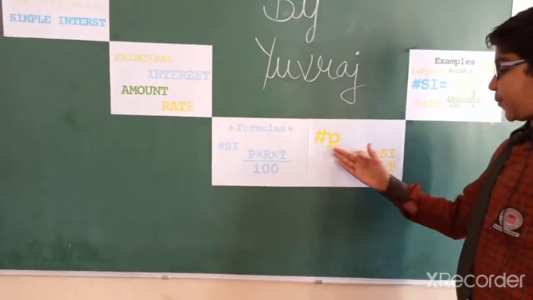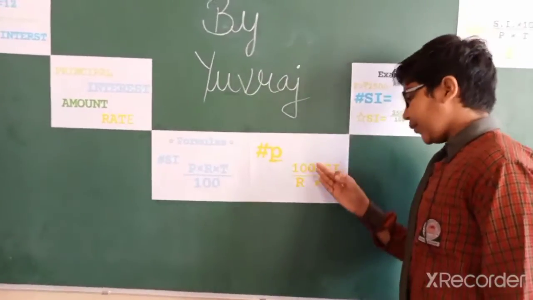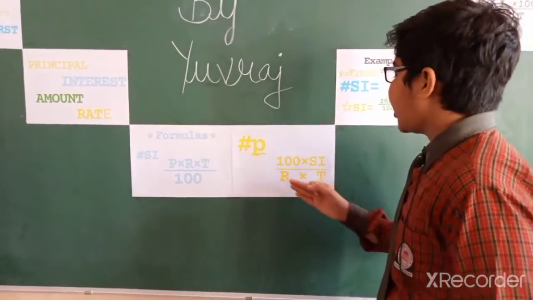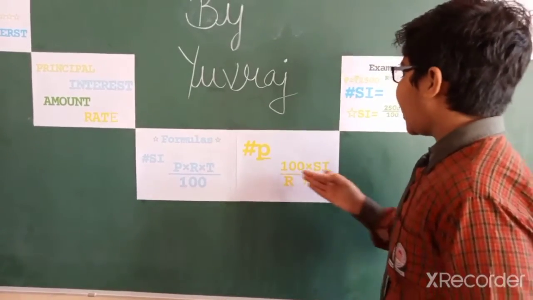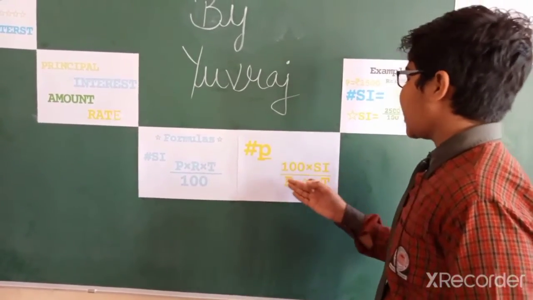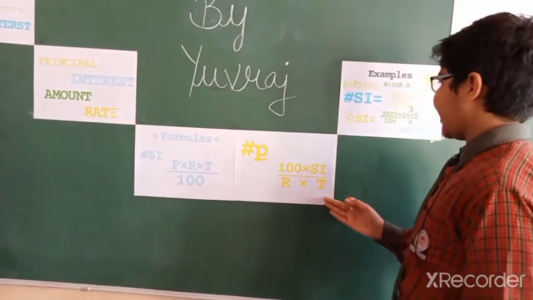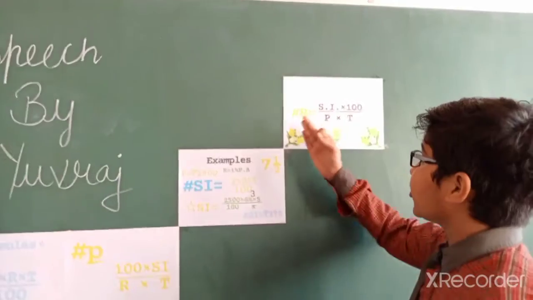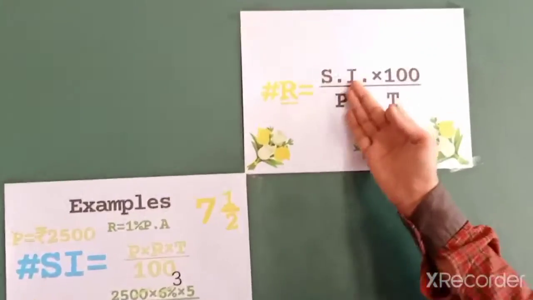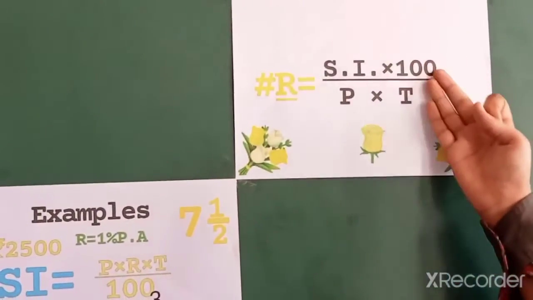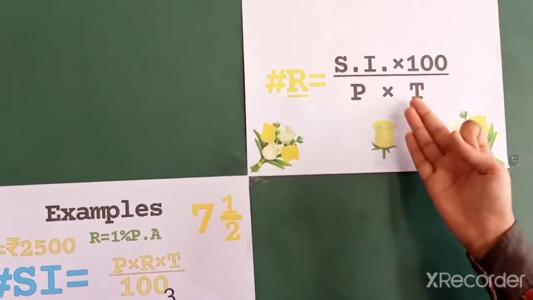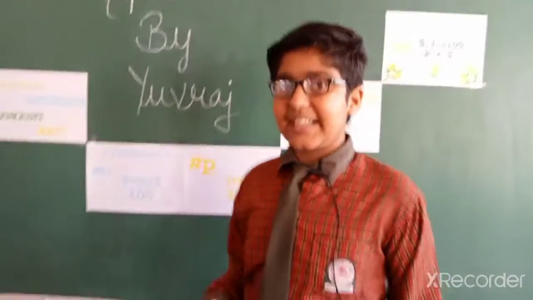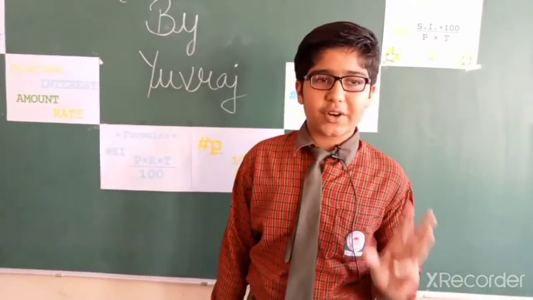So friends, the formula for principal is 100 multiply simple interest upon rate multiply time. I repeat it, 100 multiply simple interest upon R multiply T. So friends, now I would like to talk about how to find rate. R means rate, which is simple interest multiply 100 upon P multiply T, that is principal multiply time. So friends, I think you understand all these important formulas.